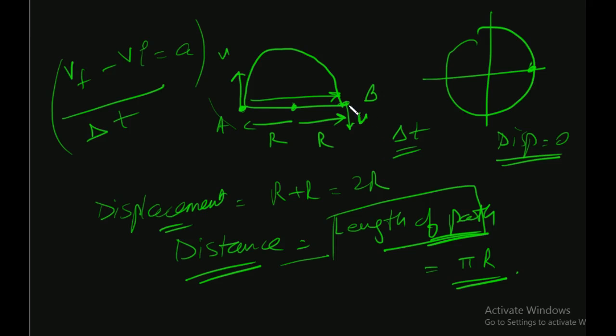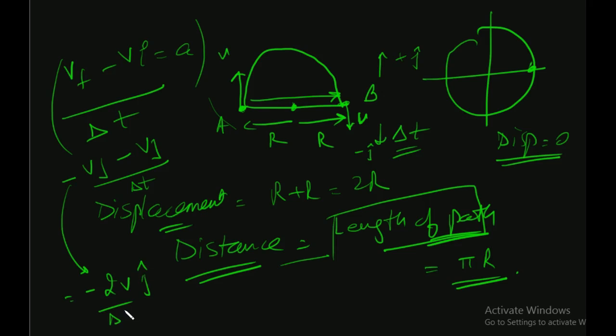So we can see this vector is down. For example, this we take negative j and this we take as positive j. So we have minus Vj by delta t. So we bring it here, equal to minus 2Vj by delta t. This is the acceleration. Okay. This should be the acceleration.